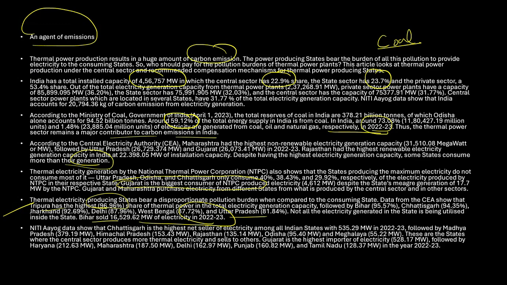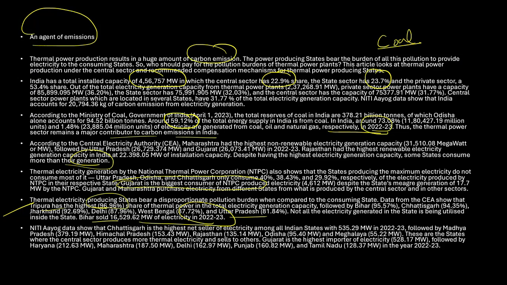See, NITI Aayog data shows that Chhattisgarh is the highest net seller of electricity among all the Indian states with 535.29 megawatts in 2022-2023, followed by Madhya Pradesh, Himachal Pradesh, Rajasthan, Odisha, Meghalaya. These are the states where centrally produced thermal electricity is higher and sold to others. Gujarat is the highest importer. So you need to understand, even after producing its own, Gujarat is still depending on other states. And there are some states which are able to produce more and they are able to sell.